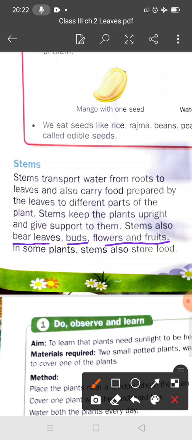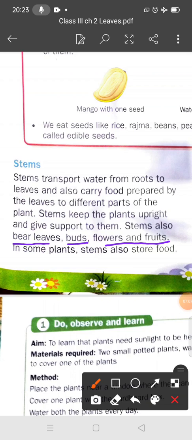And if we talk about the watermelon, this is a very heavy fruit. In summer season you eat it, and it is a very heavy fruit. And watermelon is a creeper. They do not grow upright, they grow along the ground. They are creepers. So money plant is a climber and watermelon is a creeper because their stems are very soft and weak. Okay students, I think you have understood the stem.